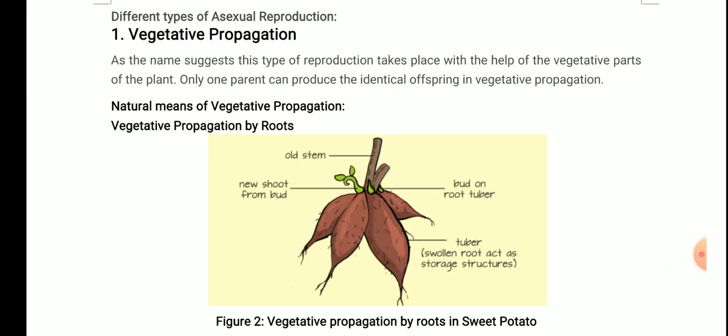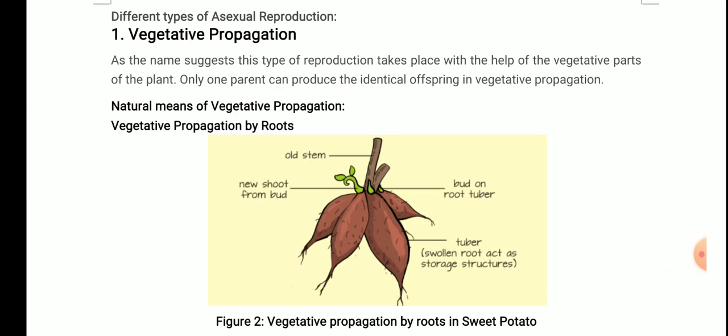In the previous video, we started the chapter Reproduction in Plants and studied the general introduction of the parts of the plant. There are two kinds of parts: reproductive parts and vegetative parts. The parts which take part in reproduction are known as reproductive parts, and the others, like stem, roots and leaves, are known as the vegetative parts of the plant.